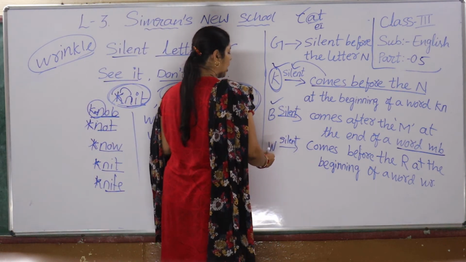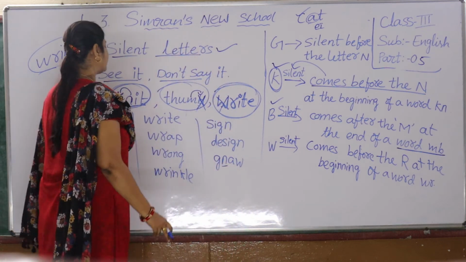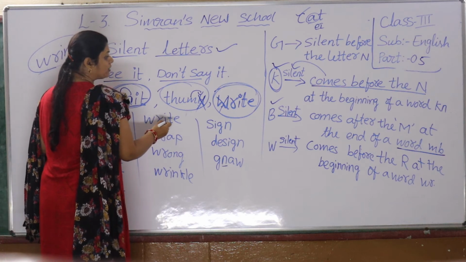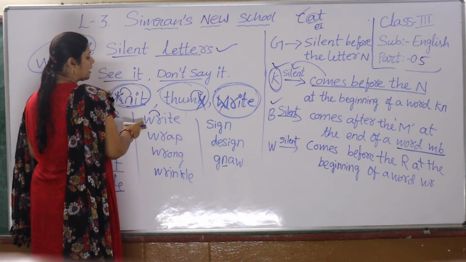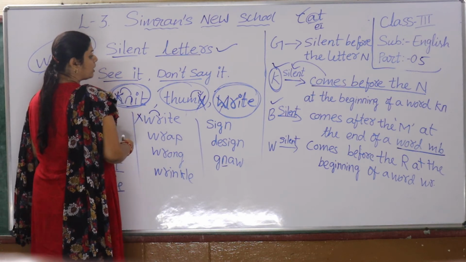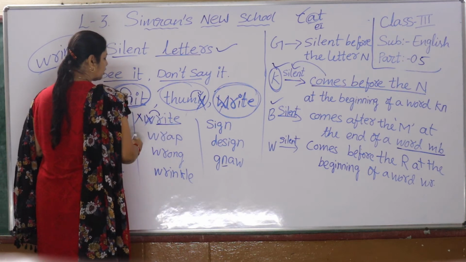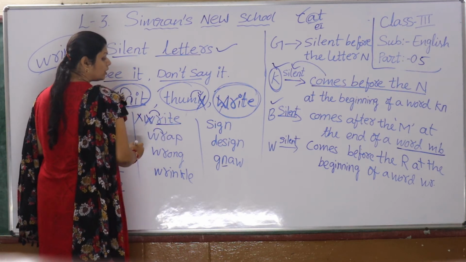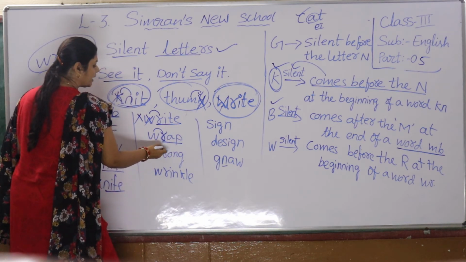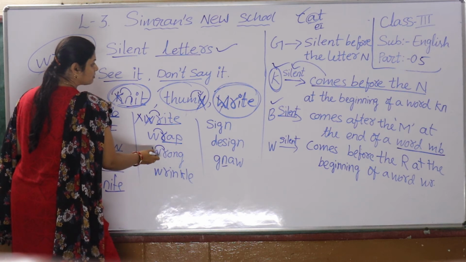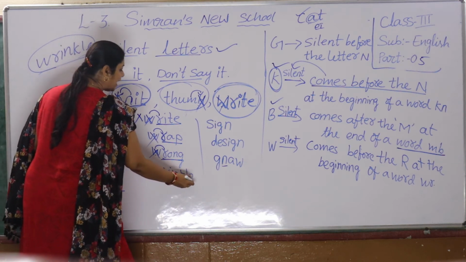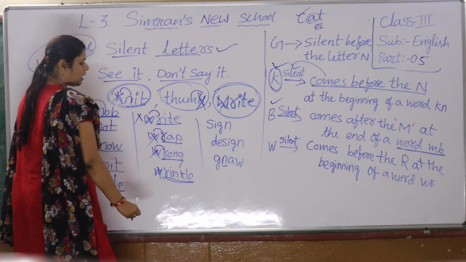For example, write, W comes before R. Wrap, wrong, wrinkle: W is not pronounced.